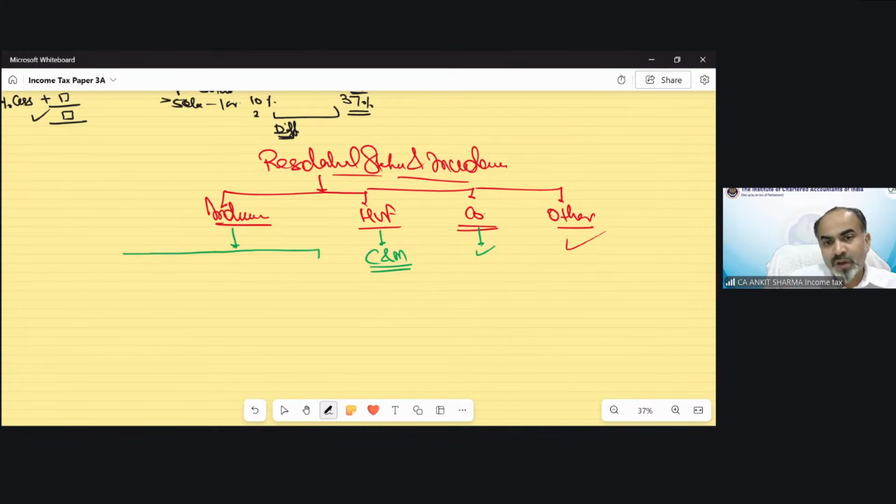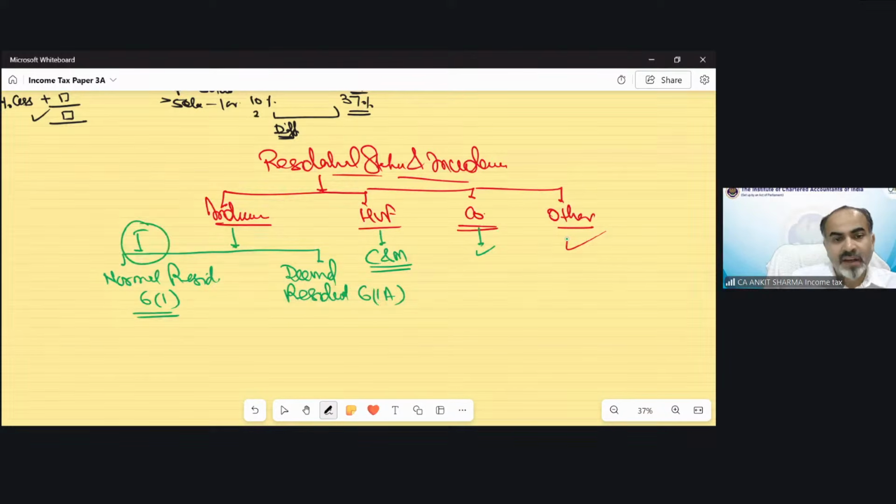That individual could be a normal resident as per the provision under section 6(1), or he or she could be a deemed resident under section 6(1)(a). Always remember, first of all, we have to check whether he or she is a normal resident or not.